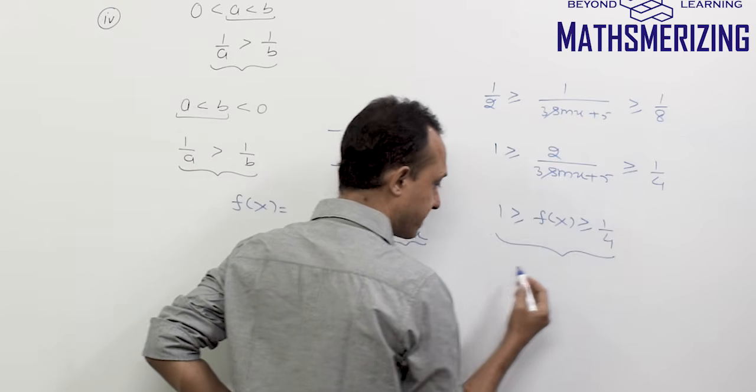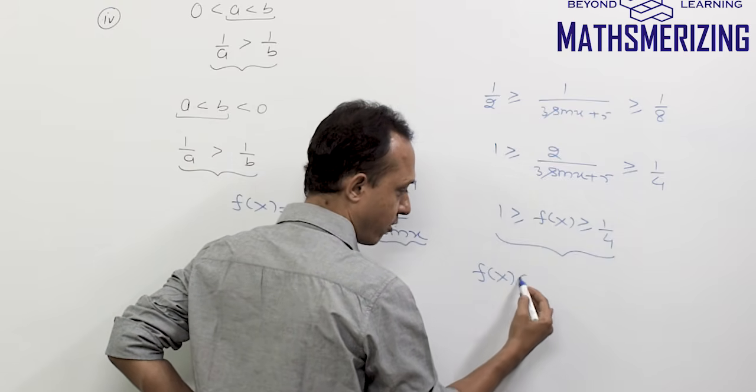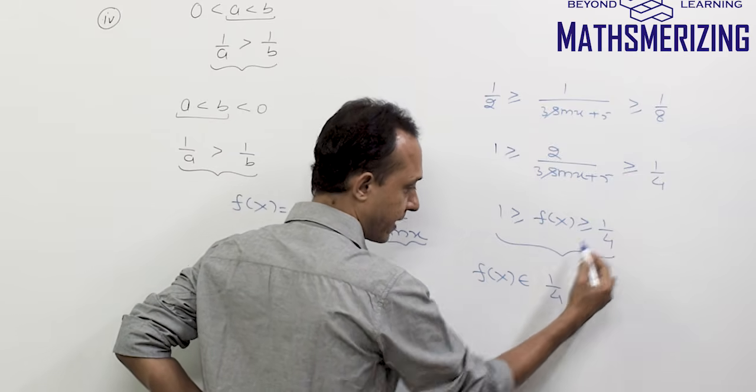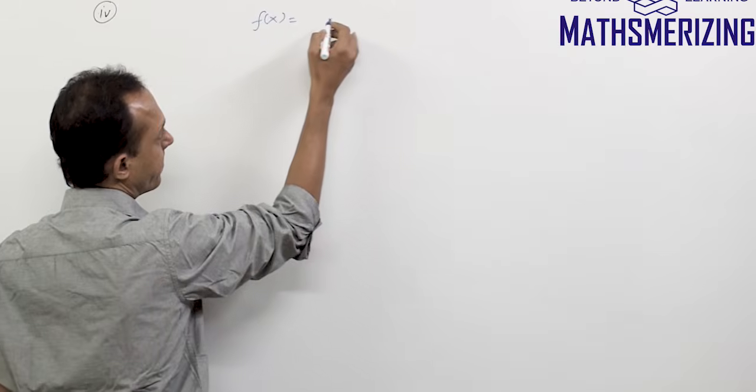So that means the range of this function f(x): f(x) belongs to, and the smaller value is 1 by 4, so from 1 by 4 to 1, and both of them are included.